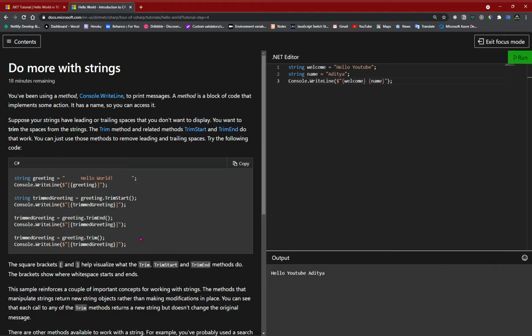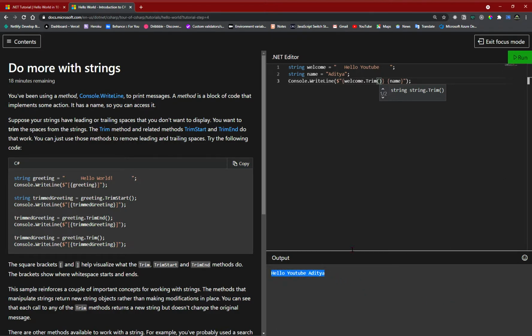So to implement this, let's say you have Hello YouTube, and you want to trim the space on both the sides. What you can do is write dot trim directly here. Let me first show you how it looks without the trim. Let's run it and see. As you can see, there's a bunch of space here and here as well. So let's type the trim in here and run it again. Yeah, so it says hello YouTube there.